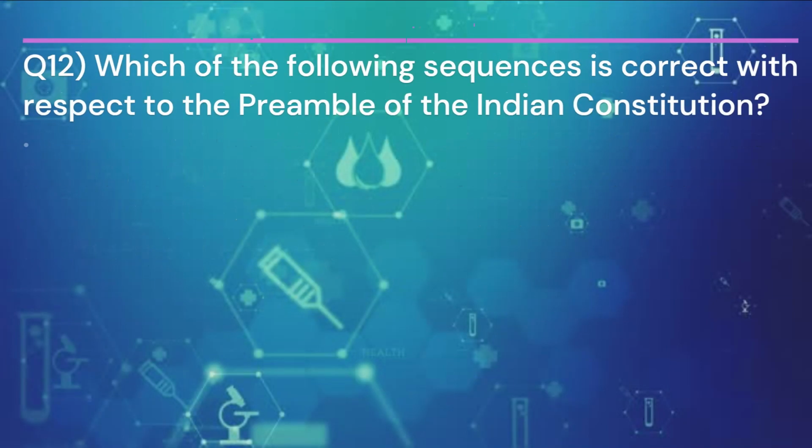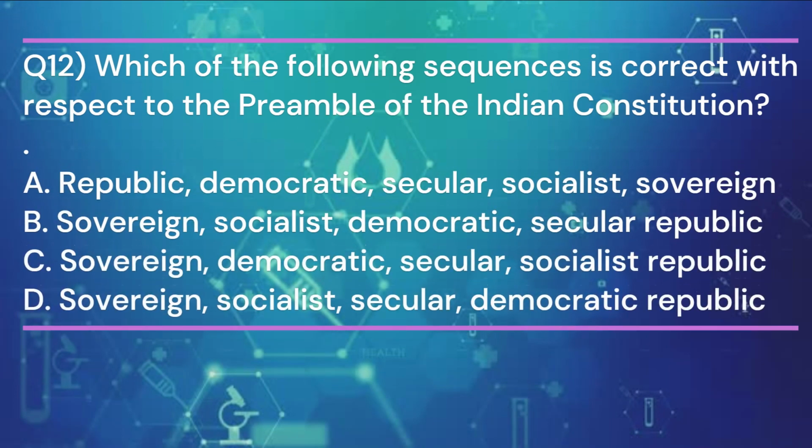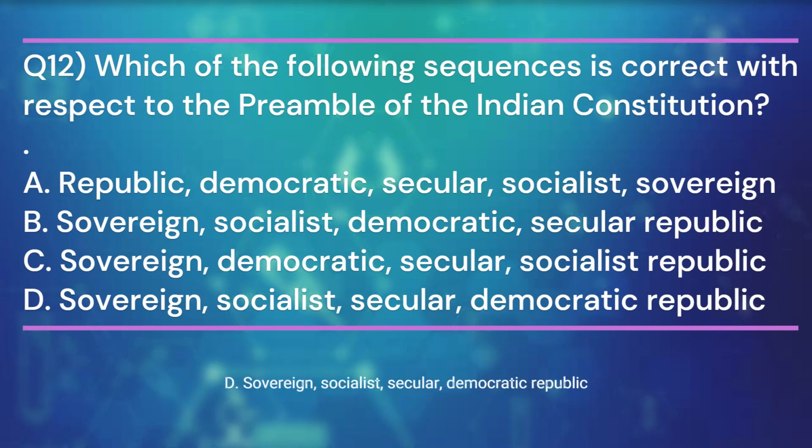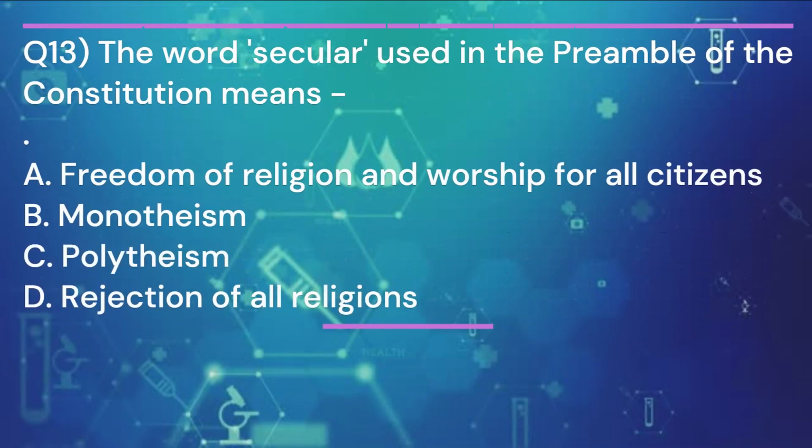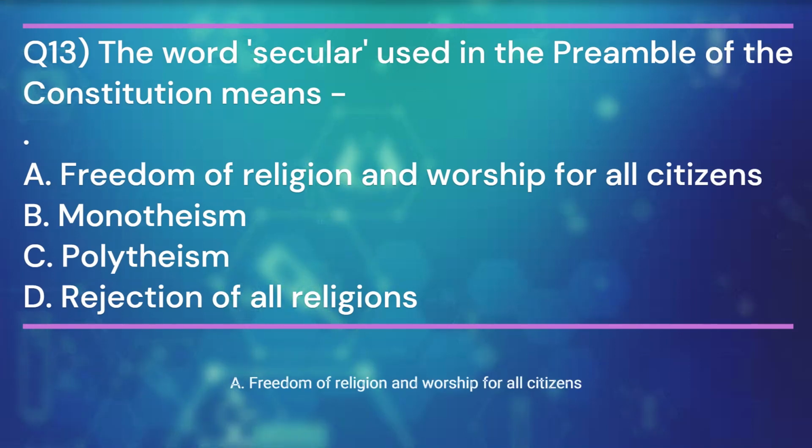Question 12. Which of the following sequences is correct with respect to the preamble of the Indian Constitution? And the answer is D. Sovereign, socialist, secular, democratic republic. Question 13. The word secular used in the preamble of the Constitution means? And the answer is A. Freedom of religion and worship for all citizens.